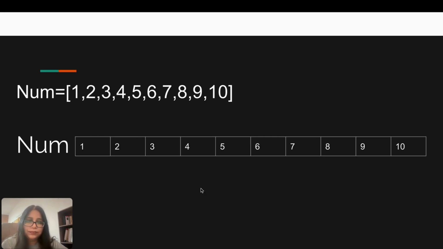Lists can store duplicates also. Lists can store different data types together also, which is a feature special to lists and not available in arrays. Now let us go to our computer screen, the Python programming screen, and see how we can create a list and see the elements being stored in it.